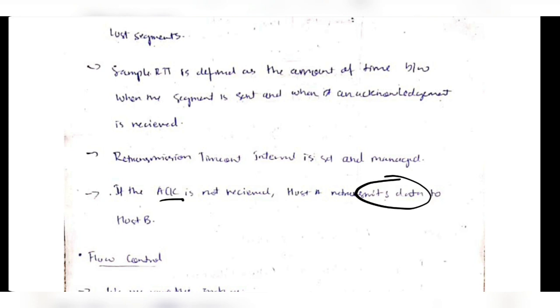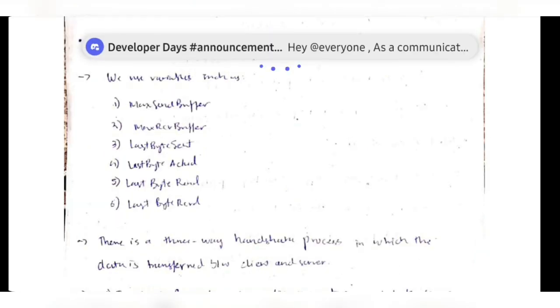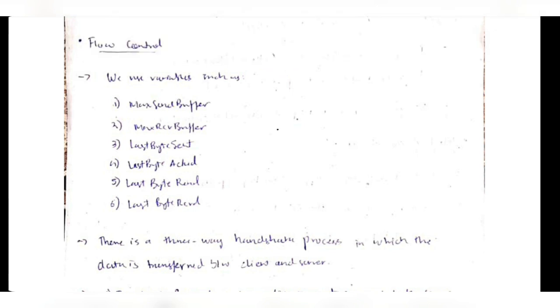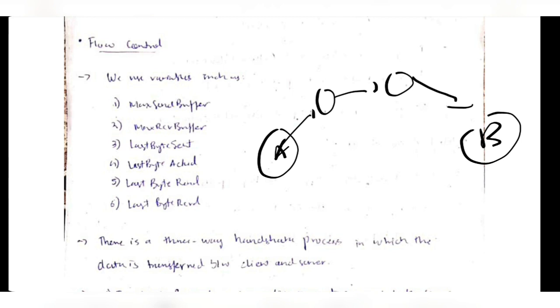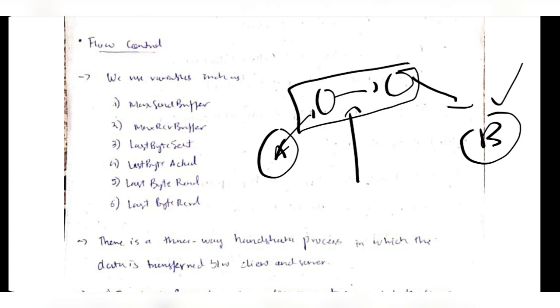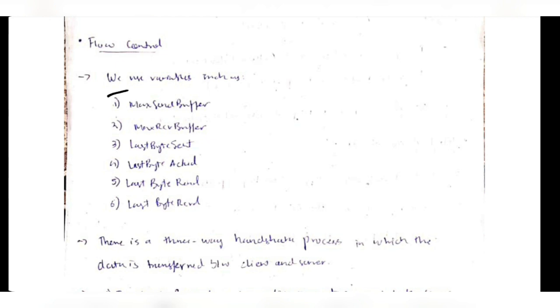Okay, sending and receiving of data is not a one step process. There are many steps in it. Like from A, it will be sent to some other host, that will send to another host, and that will send to B, which is the final destination. So control of this is very important, because if you have no control over it, data could be lost or read by someone else. So for ensuring that, we will use some variables. What are those variables? Maximum send buffer and receive buffer, last byte sent and acknowledgement received, and the last byte received and acknowledged. By using these variables, we will ensure that the data is transferred through the intermediaries in a reliable manner.